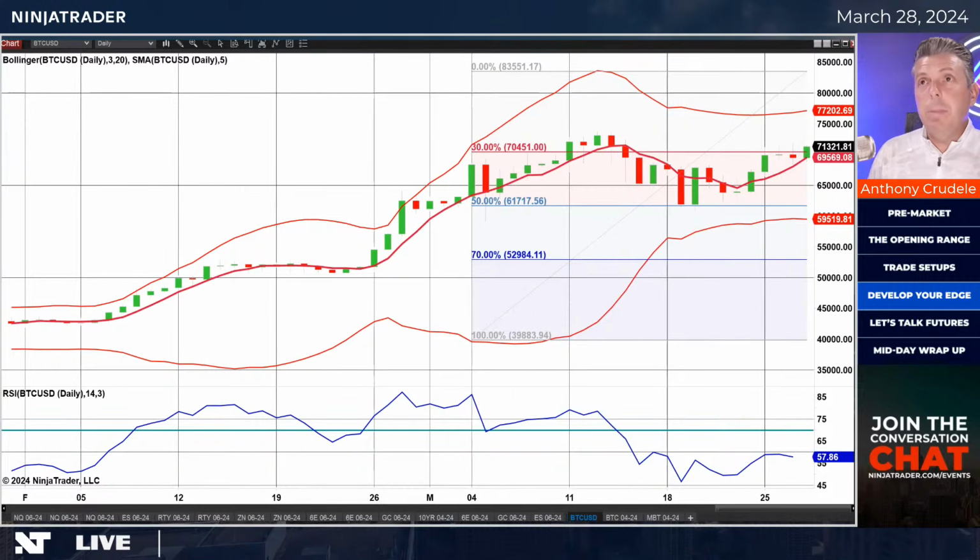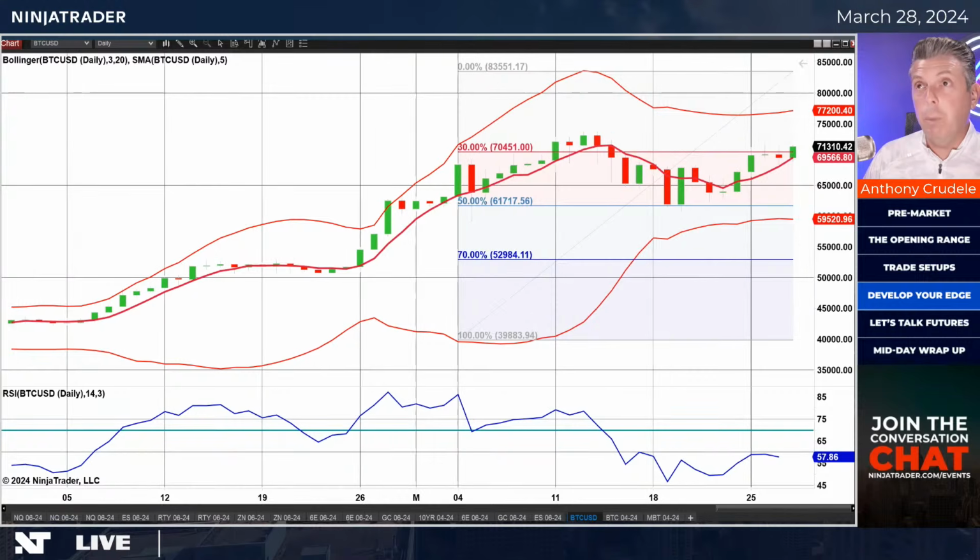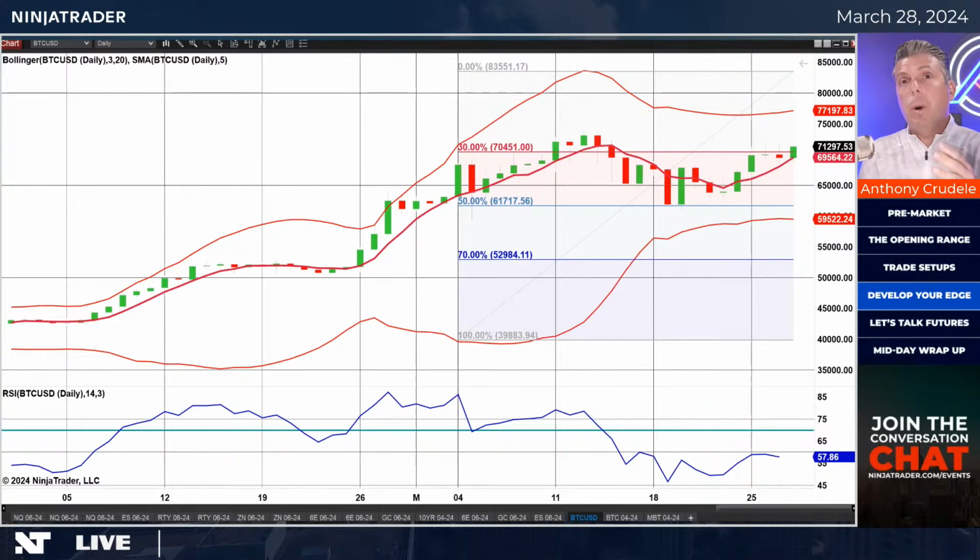That is, to me, where you look at a rotation down, and then if it doesn't get below the 50%, it tells you that the momentum is still very much upward. And it's back above the 5-day. And you see here that we're back above the 5-day and above the 30%, which is 70,451. Now that we're back up in here and you see the Bollinger Bands are starting to point outward, we went from expansion early in March, end of Feb, to contraction, somewhat of consolidation. Now we're back in the potential of range expansion.